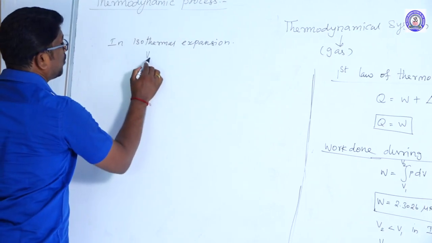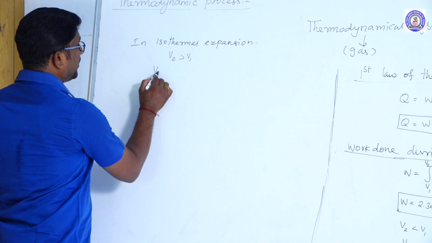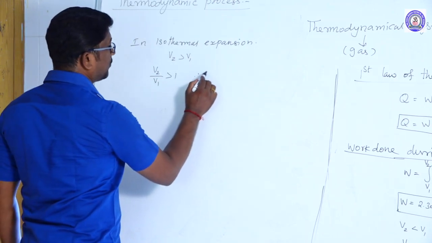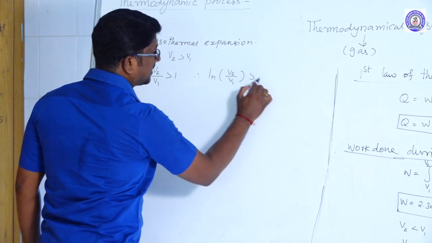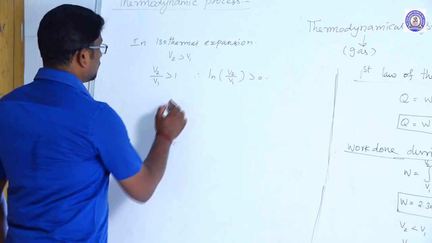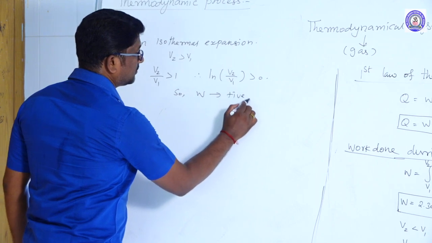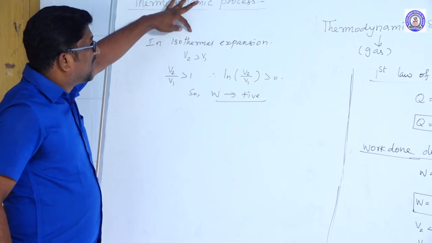Right. And next, in isothermal expansion, the final volume is greater than the initial volume. Then V2 divided by V1 value is greater than 1. Therefore, ln V2 divided by V1 is greater than 0. So work done value is positive during isothermal expansion.